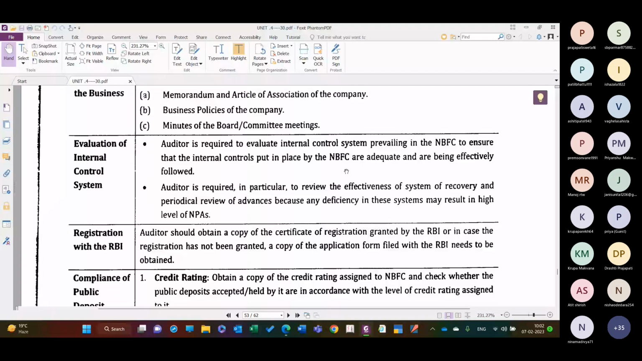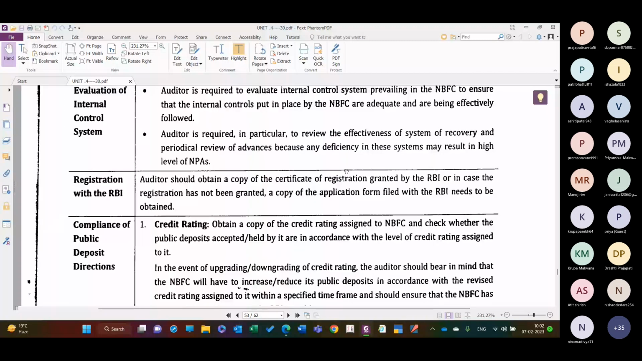The auditor is required in particular to review the effectiveness of the system of recovery and periodical review of advances, because any deficiency in these systems may result in a high level of NPAs, non-performing assets. So if this internal control system is not properly done, if the system of recovery is not good, then obviously the money which has been lent will default and you will not get a lot of money back, and ultimately there will be a huge loss to the NBFC.